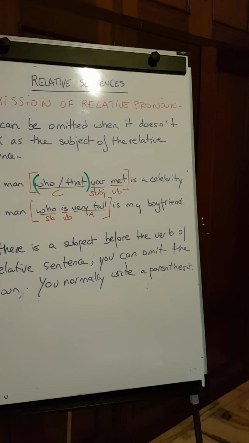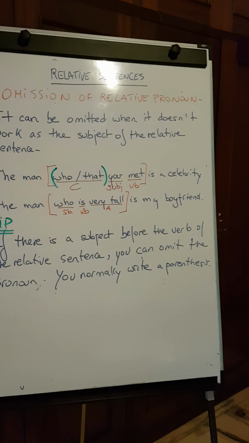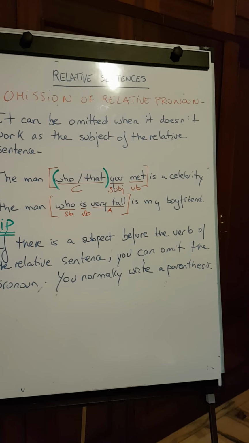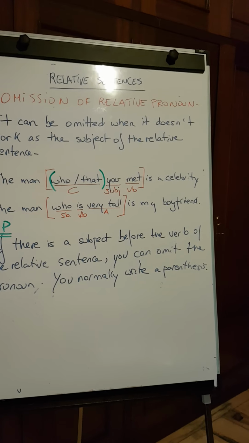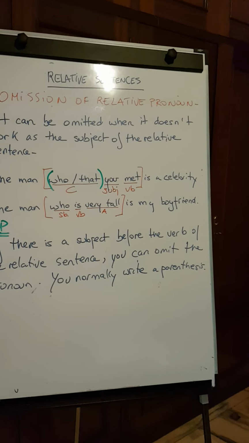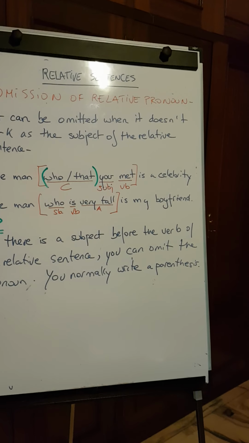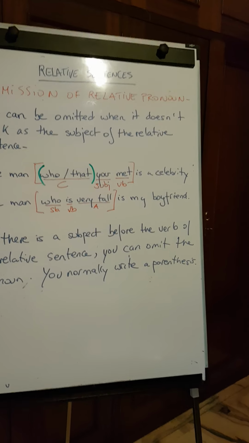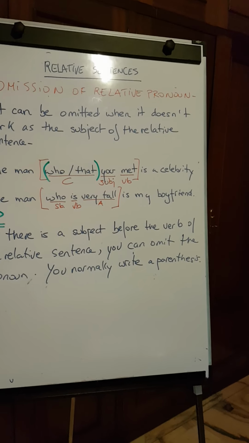For example, if you look at the second sentence, "the man who is very tall is my boyfriend," you see that just after the relative pronoun, you have the verb. So it's not possible to omit "who." You always say "the man who is very tall." You can't say "the man is very tall is my boyfriend." It makes no sense, as you can see, okay?